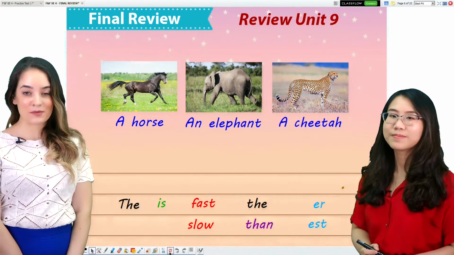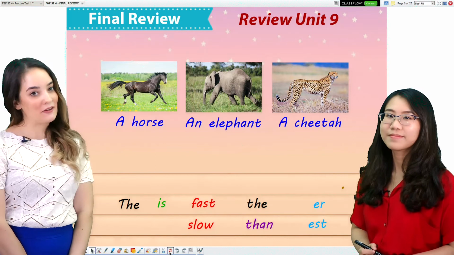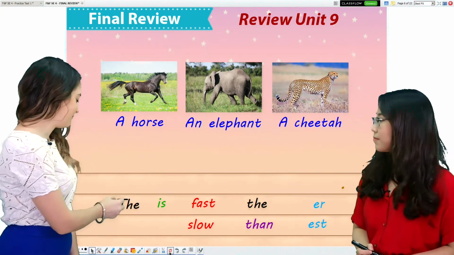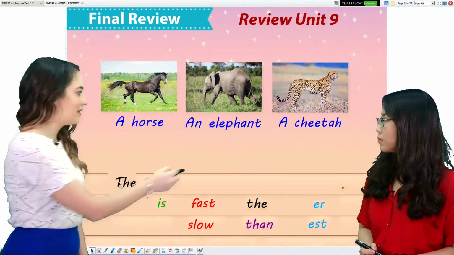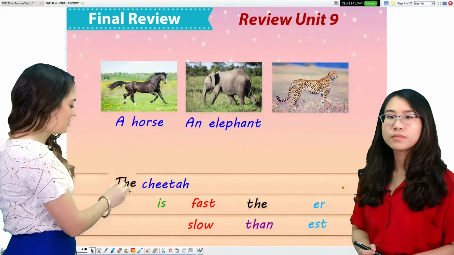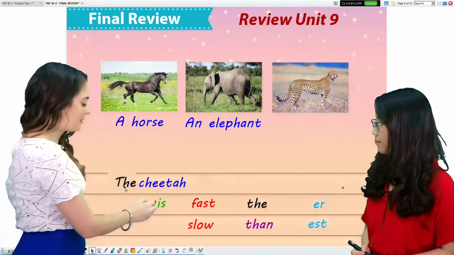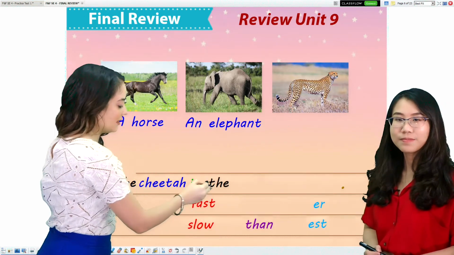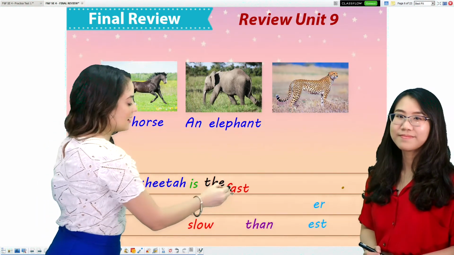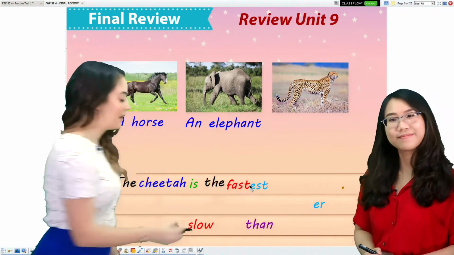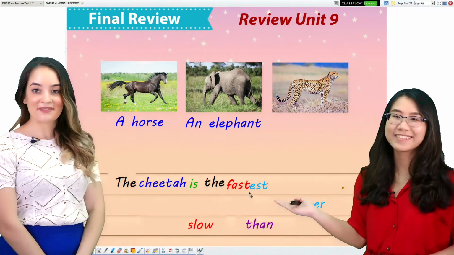And now for a superlative sentence. Remember, we use the in superlatives. The cheetah is the fastest. The cheetah is the fastest.